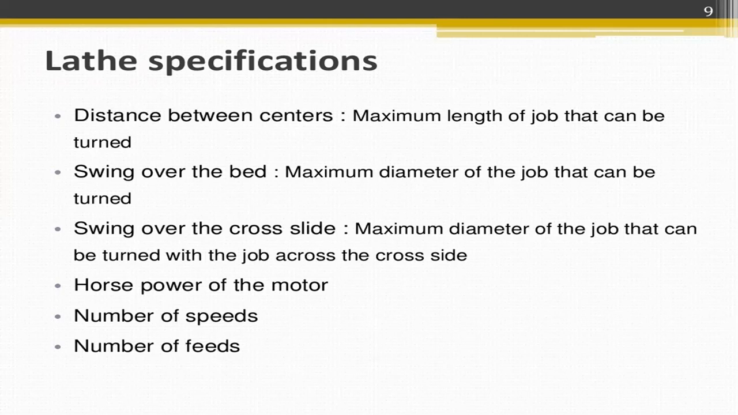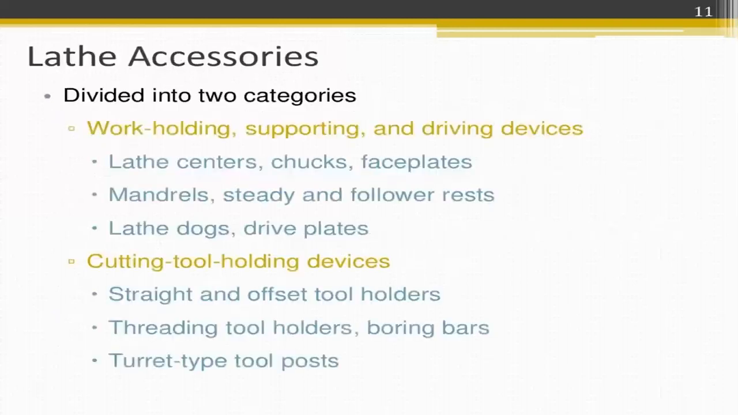The swing over the bed: the maximum diameter of the job that can be turned is called the swing over bed. The maximum diameter of the job that can be turned with the job across the cross slide is called the swing over the cross slide. Then the next one is horsepower, HP of the motor, which is the capacity of the motor. Second one is the number of speeds, and the next one is the number of feeds.